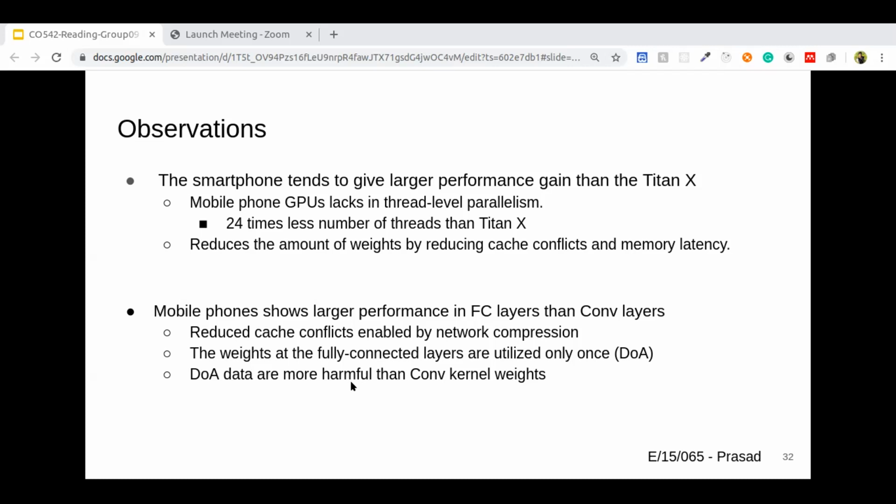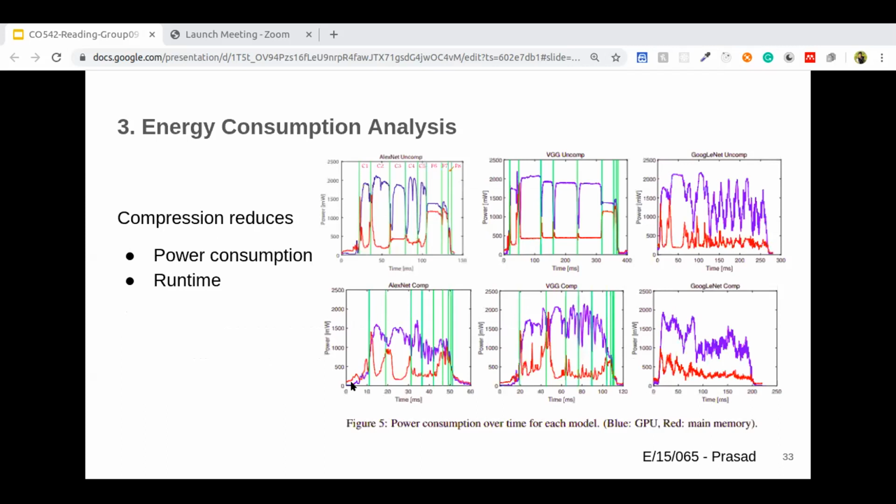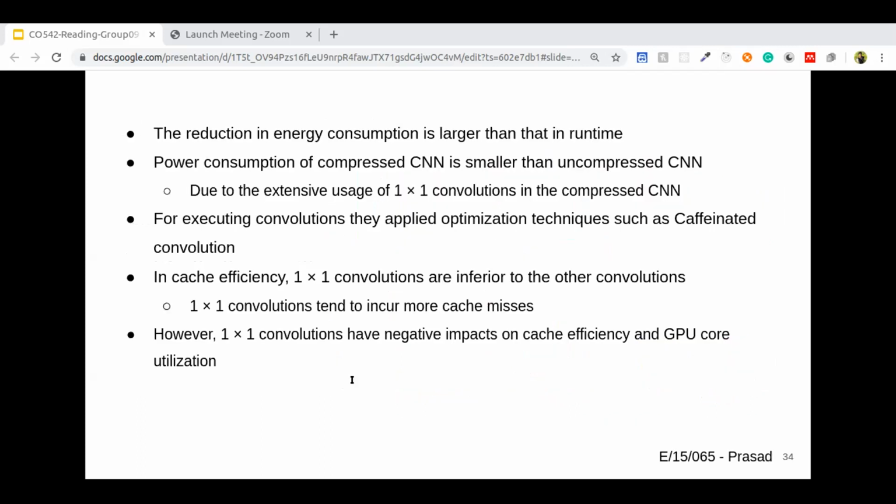So let's move into the energy consumption analysis. This figure shows a comparison of power consumption of GPU and main memory on the smartphone for each model. According to this figure, compression reduces the power consumption as well as the runtime. The table and the figure shown previously showed the reduction in energy.